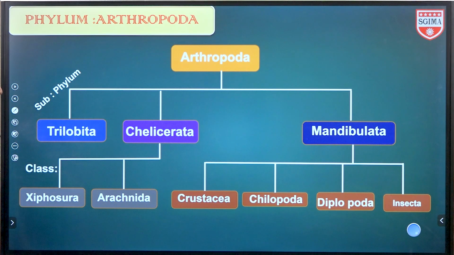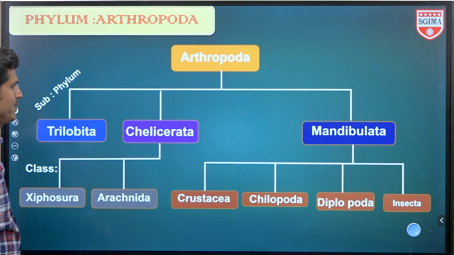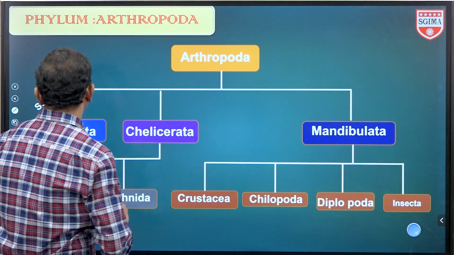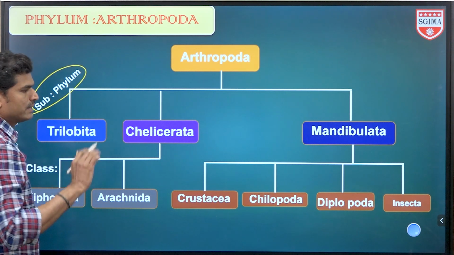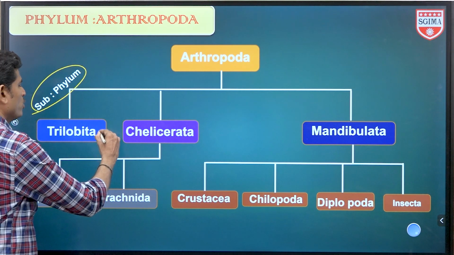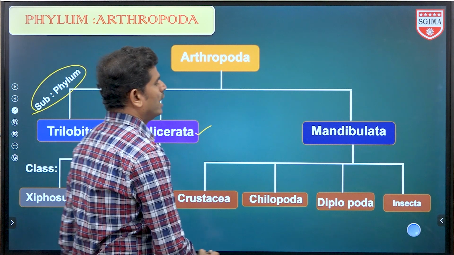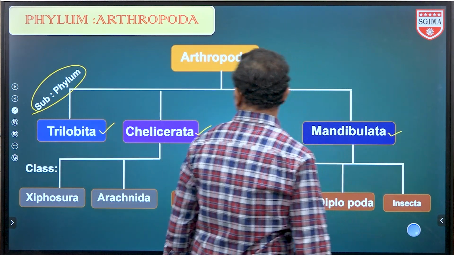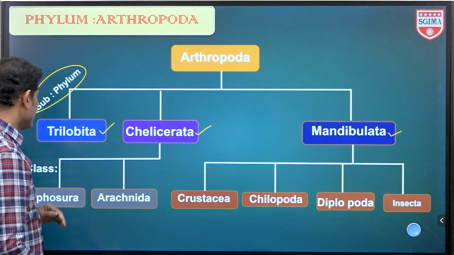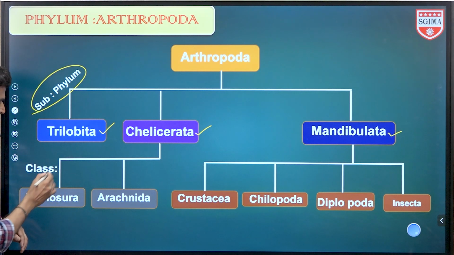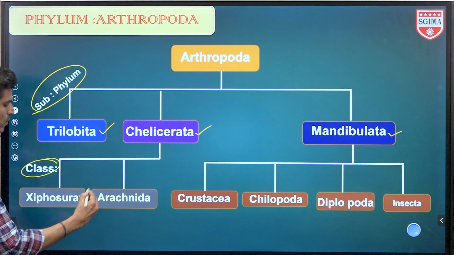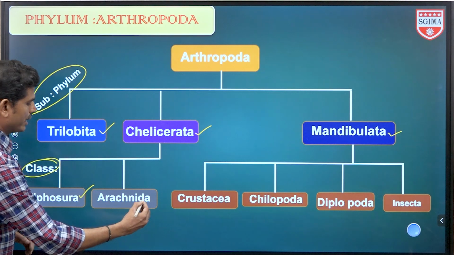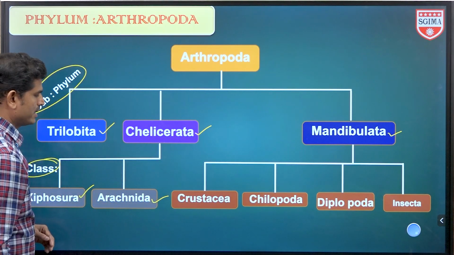Now, Arthropoda, its classification. Arthropoda phylum is divided into subphyla. Three will be there. Those are Trilobata, Chelicerata, and Mandibulata. Again, these subphyla are divided into classes. So those classes: Xiphosura and next one Arachnida. These two come under Chelicerata.